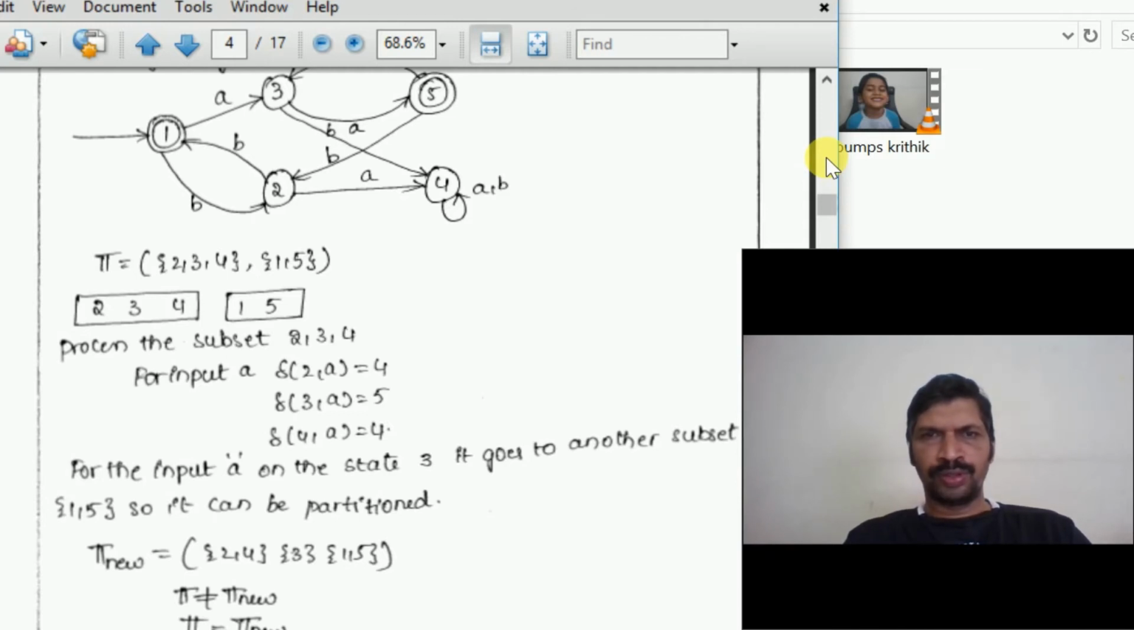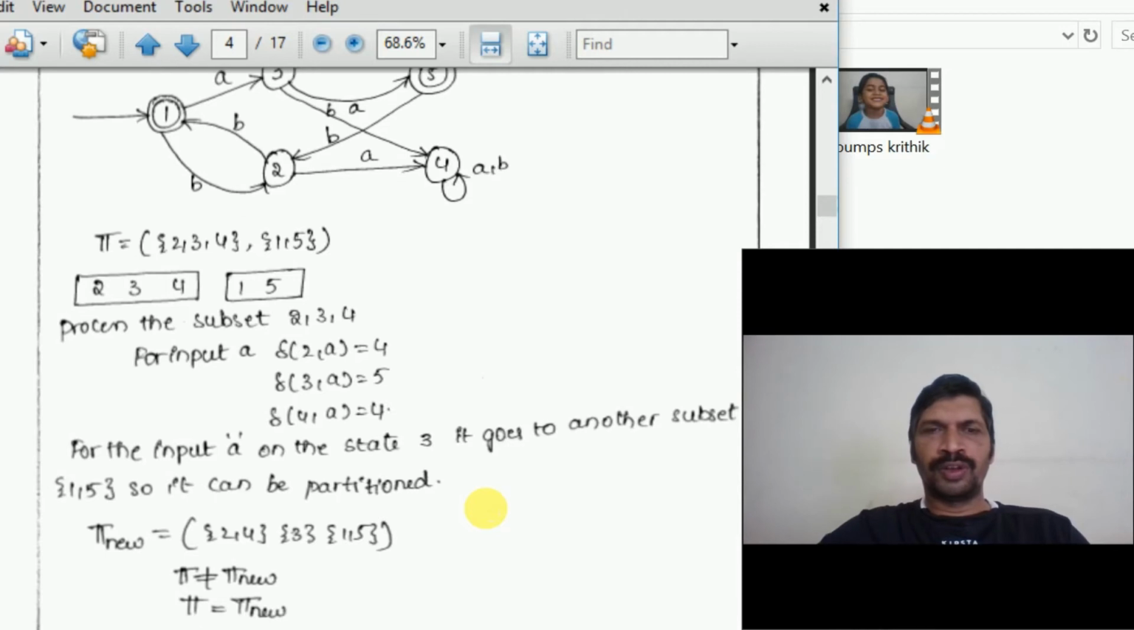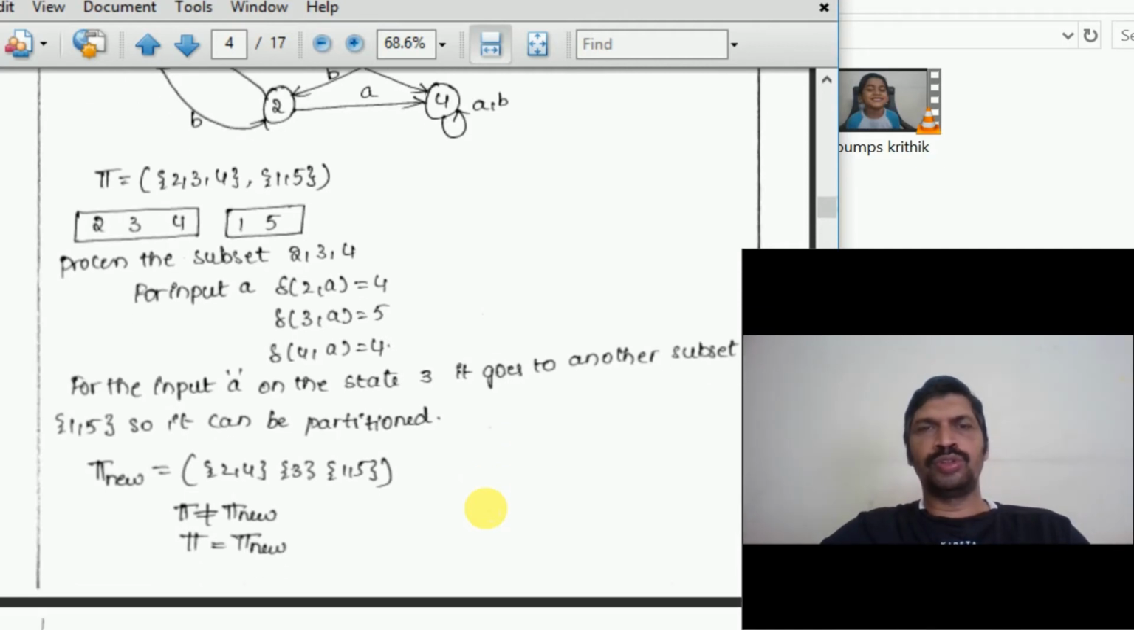Based on these next-state values, we can decide whether it can be partitioned or not. For 4, 5, 4: 2 and 4 go to one set and 5 goes to the other set. So 2, 4 is one set and 3 is another set. For the input A, on the state 3 it goes to the other subset 1, 5, so it can be partitioned. Now 2, 3, 4 can be divided into 2, 4 and 3, and 1, 5.